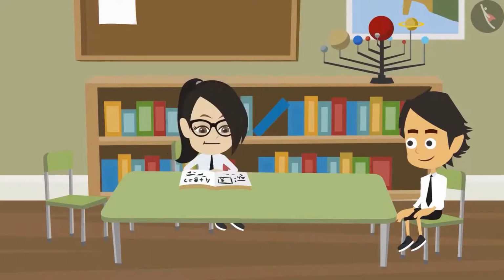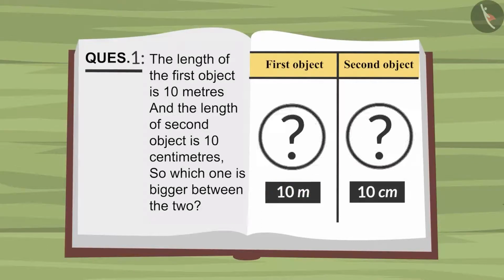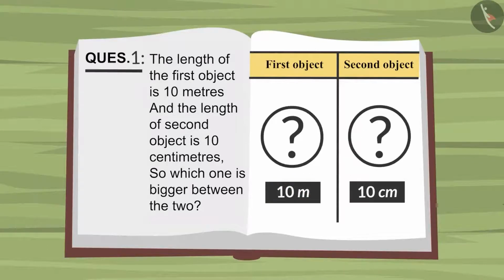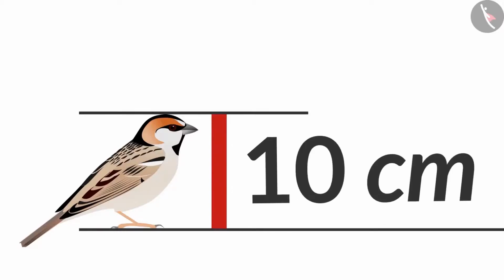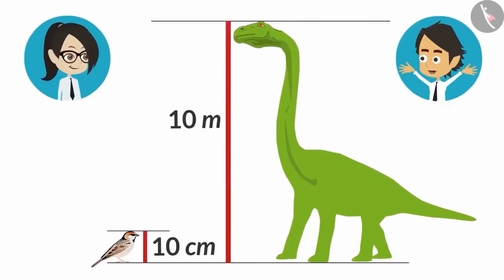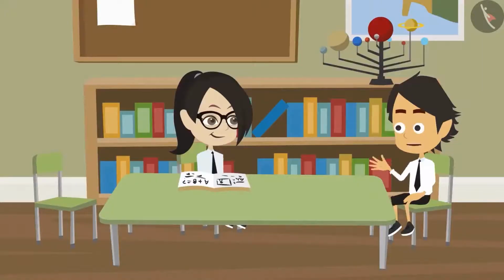Yes, I understand it now. 10 meters is bigger than 10 centimeters. Do you know this length could be that of a sparrow and a dinosaur? Because a sparrow could be 10 centimeters long, whereas a dinosaur could be about 10 meters long. Yeah, that's possible. This is a question from the book.